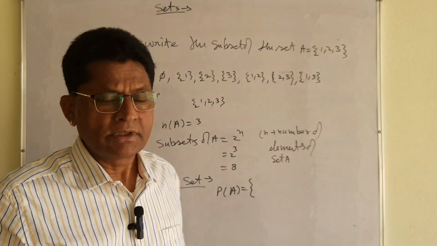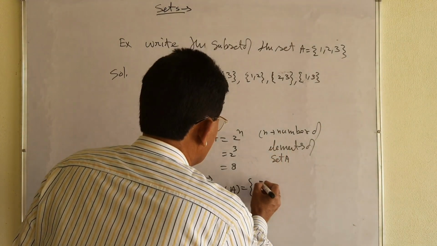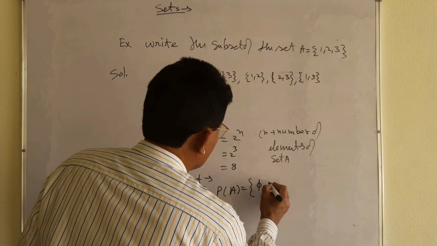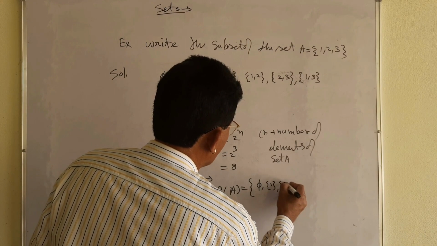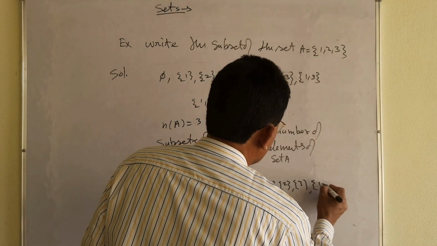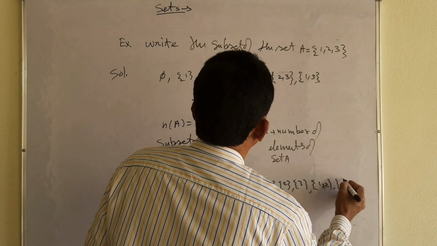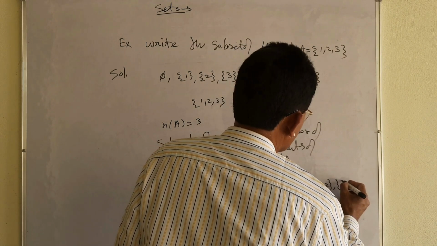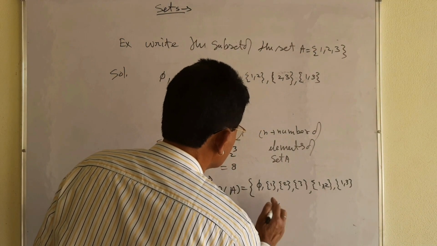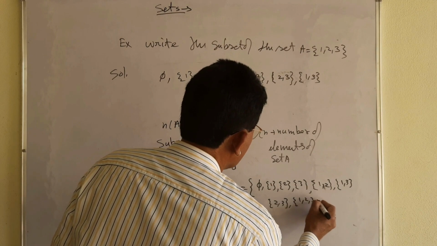As I told you, power set means having each and every subset of A. What were the subsets? We have written them: 1, 2, 3, then {1, 2}, {1, 3}, {2, 3}, and {1, 2, 3}.